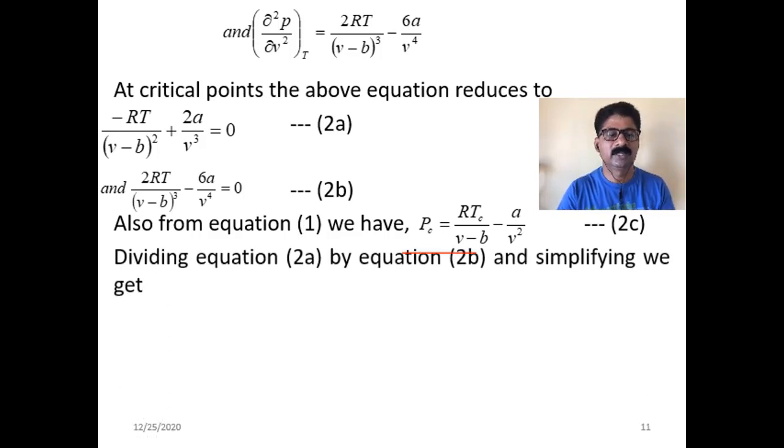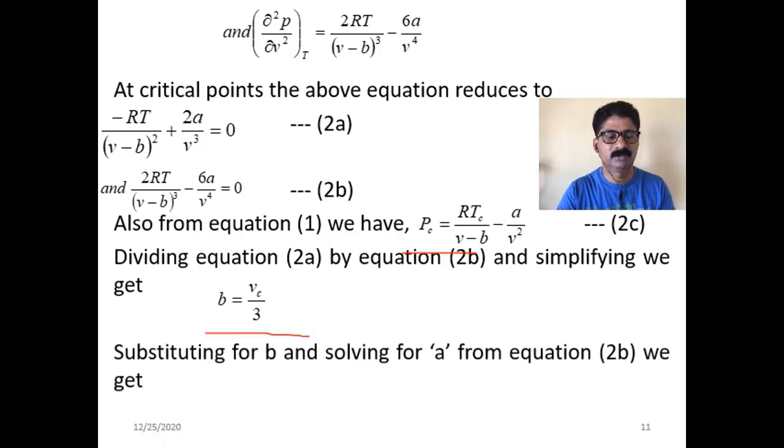Now dividing equation 2a by equation 2b and simplifying, we get b = Vc/3. Similarly, if you substitute for b in equation 2b and solve for a, you will get a = 9RTcVc/8.